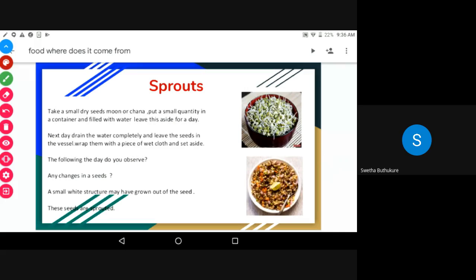Okay? The following day, do you observe? A white color small structure comes out from the seed.